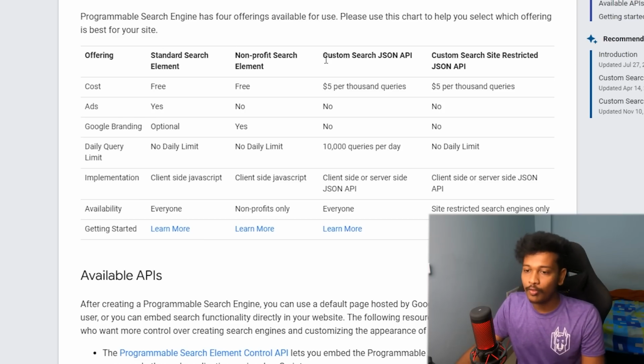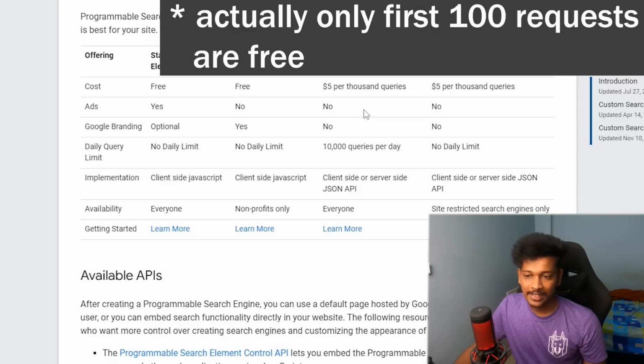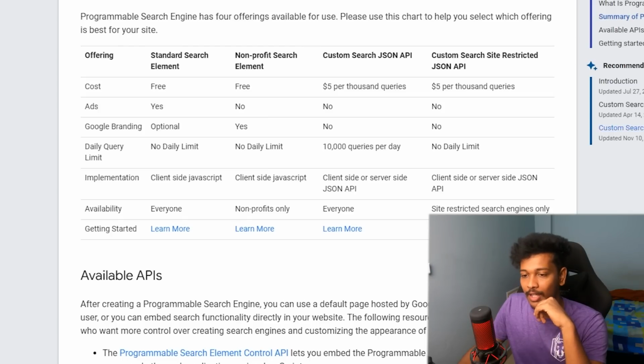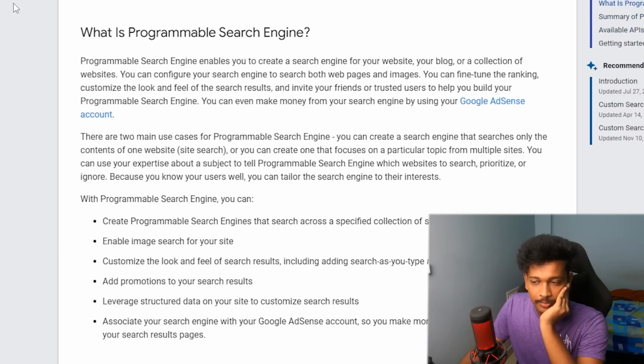So we want to go for the custom search JSON API, which has a daily query limit of 10,000 queries per day. And it turns out that the first 500 requests to this search API will be free of cost. But from then on, it's $5 per 1,000 queries. Well, whatever, it's not like we are going to pay it right now. We're just developing it. Never done this before, so I have to do some research, some learning myself to get this working. So let me do that.